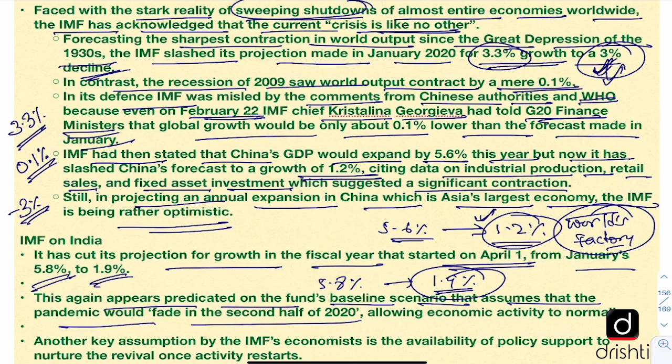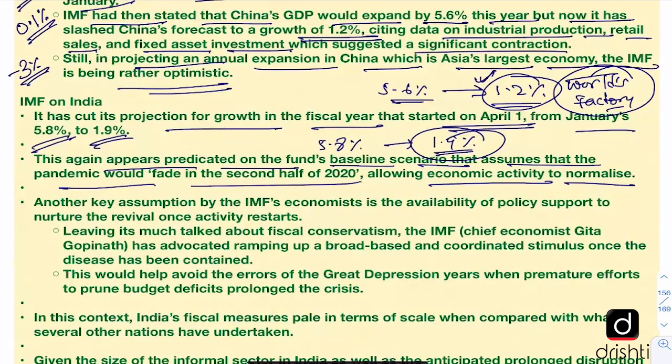So the IMF is hoping that in the second half of 2020, we'll have more control over this pandemic and the economic activities will revive to some extent. But in making this assumption, IMF is relying on a lot of policy support to nurture the revival once the activity restarts in the economy. So this is a major assumption behind IMF's being optimistic. Otherwise, we are in for a very tough time.